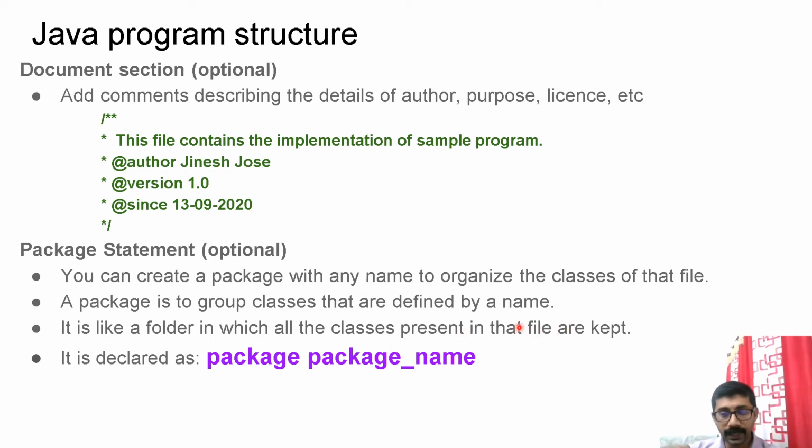So in one file you can have multiple classes. It is not mandatory that you can keep only one class. You can have multiple, but only one public class. That was the rule. This package statement syntax is something like package, space, where package is a keyword, then whatever package name, and a semicolon should be there. I missed it.